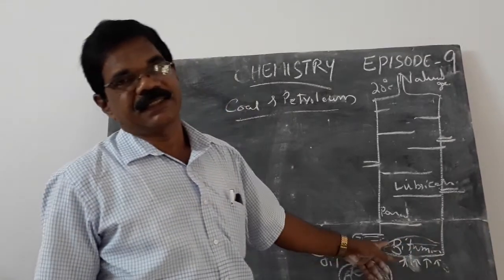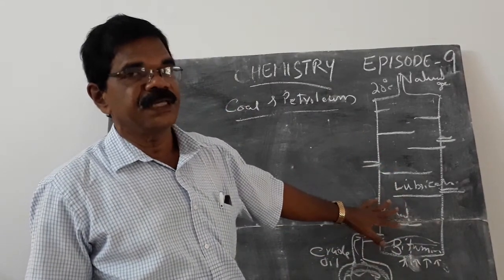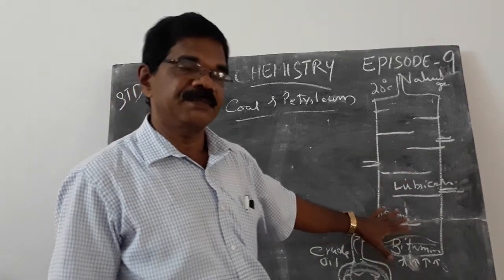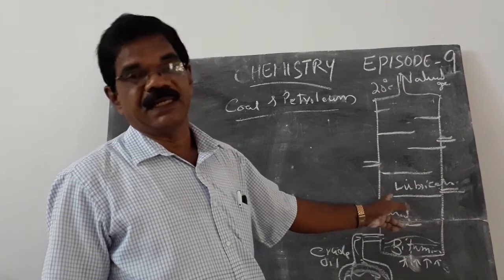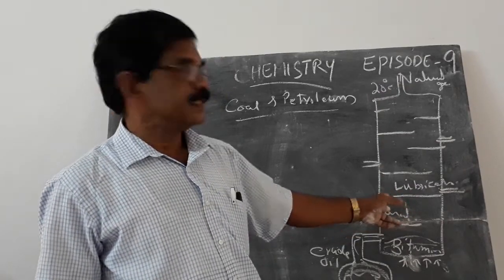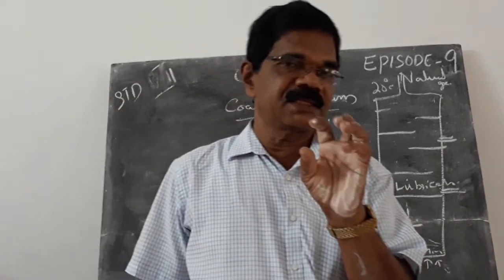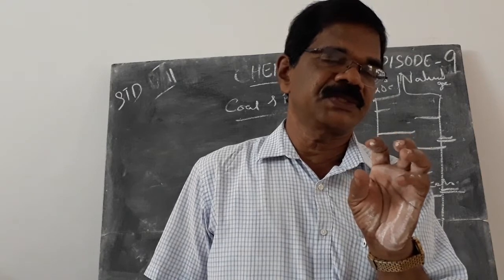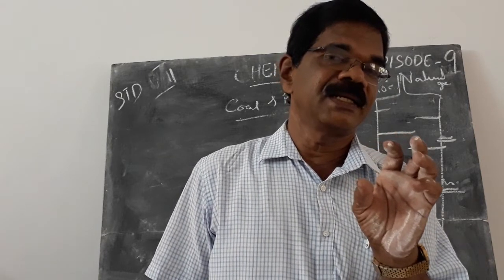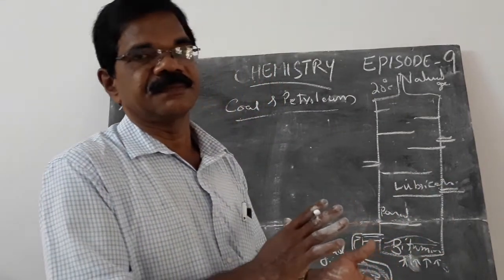Here, this is the fractionating column in which the refining of petroleum takes place. The refining of petroleum is done through the process named fractional distillation. Fractional distillation means the components of a mixture can be separated depending upon the difference in their boiling points.